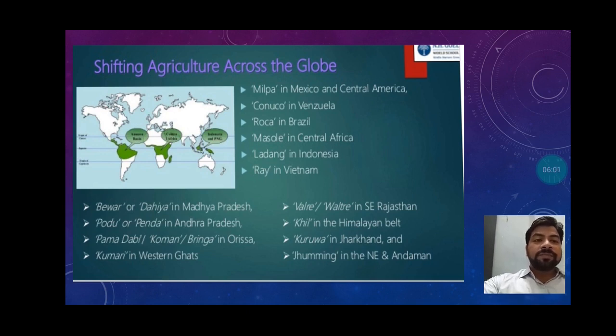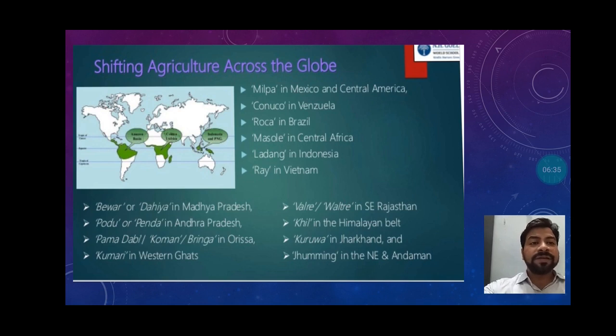So Roca it is called in Brazil, Masol in Central Africa, Ladang in Indonesia, Ray in Vietnam, Bewar or Dahiya in Madhya Pradesh, Podu or Penda in Andhra Pradesh, then Pama Dabul, that is Koman, Bringa in Orissa, Kumari in Western Ghats, Valre, Walter in Southeast Rajasthan, Khil in the Himalayan belt, then after that Kuruva in Jharkhand and Jhuming in the northeastern and Andaman region.